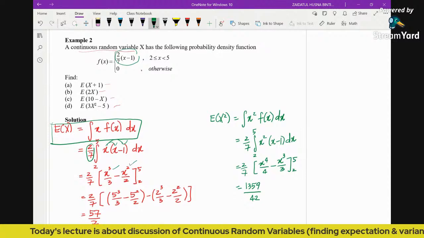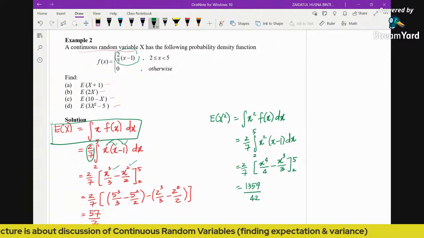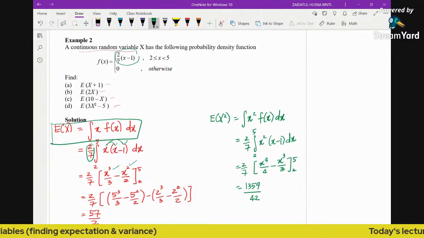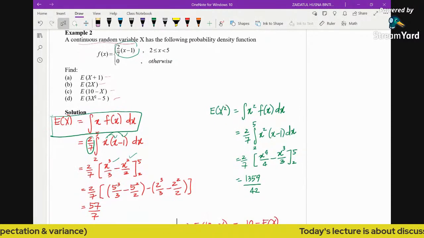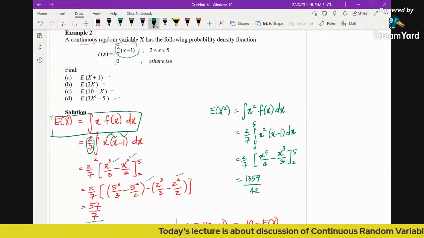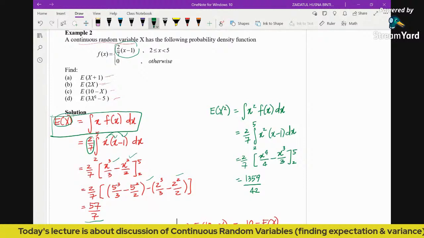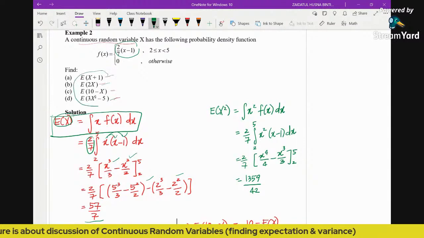I don't really want to discuss the integration because we have done this a lot before. You just need to know all the basic rules of integration and apply them. After you integrate and substitute the limits, you will get the value. Why do we have to find the expectation of x, while the expectation of x is not really required in the question?